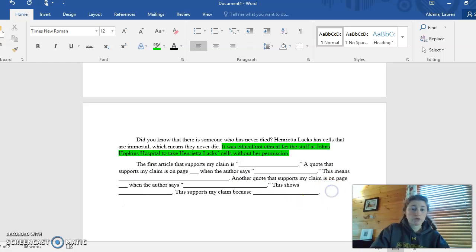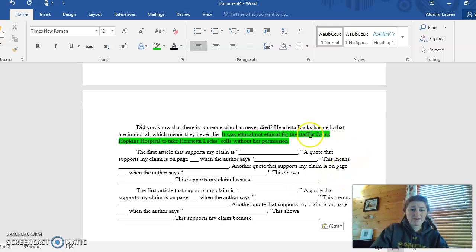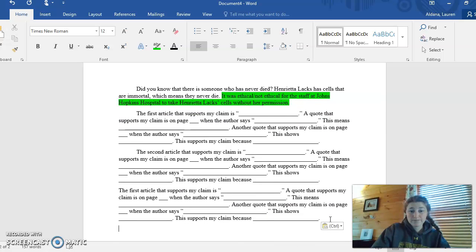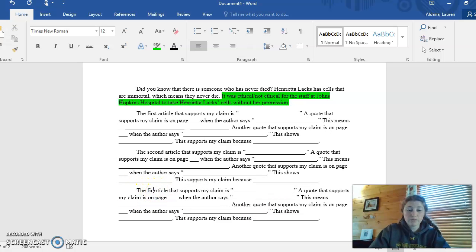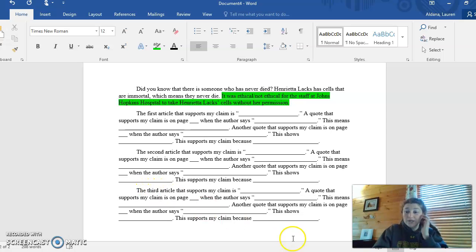So here, we're going to go down, new paragraph. But instead of first, you need to make sure it says second. And you're going to do the same thing again. Make sure it says third. Okay? Then what we're going to do is you're going to give me your counterclaim. So a counterclaim would be the opposite.